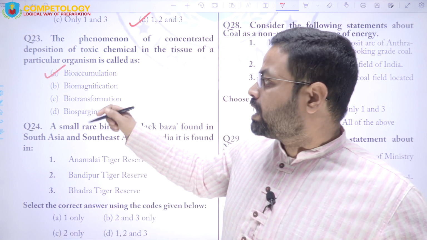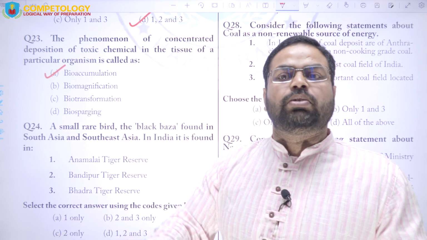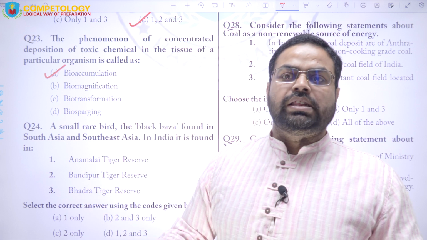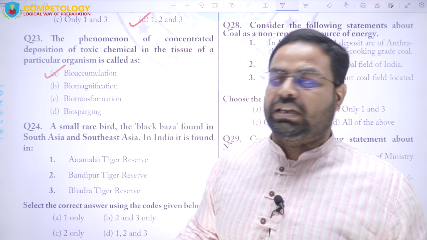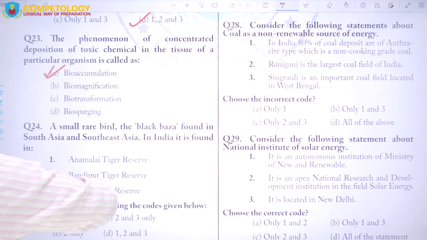Then they will get magnified, because all the toxic materials available in the body of the lower order animals or organisms will get accumulated in the higher order animal and it will get magnified. So here the answer will be A, that is bioaccumulation.